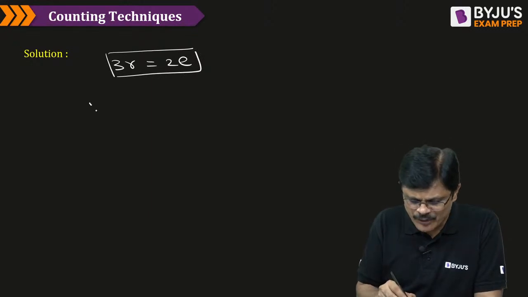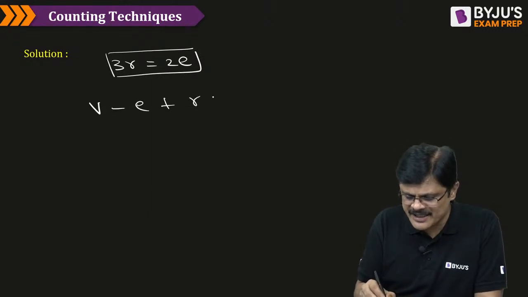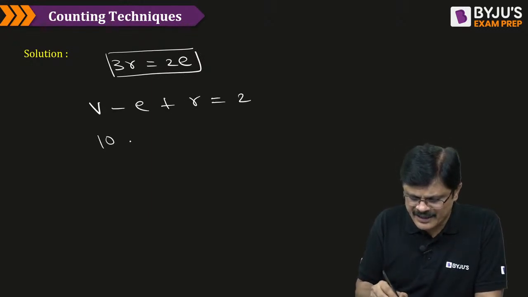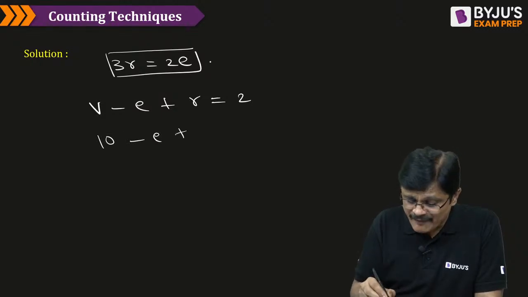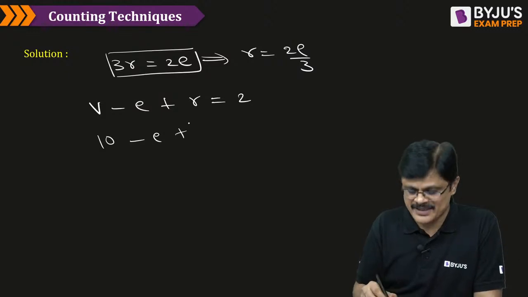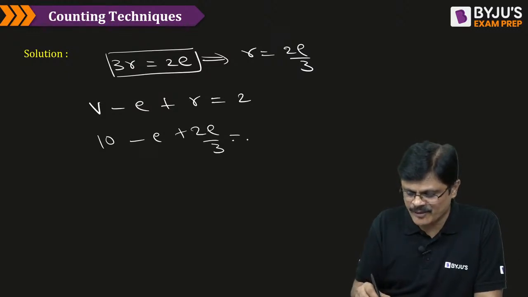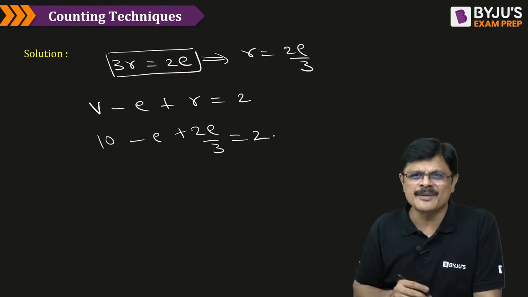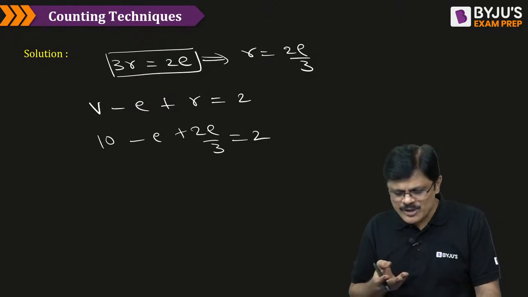Now, let us come back to our formula. V minus E plus R is equal to 2. V is 10. E we need to find. And from this, what is the value of R? Which is 2E by 3. Substitute 2E by 3 in place of R, equal to 2. And now this is all simplification, sir. And you see how much work I am doing here.